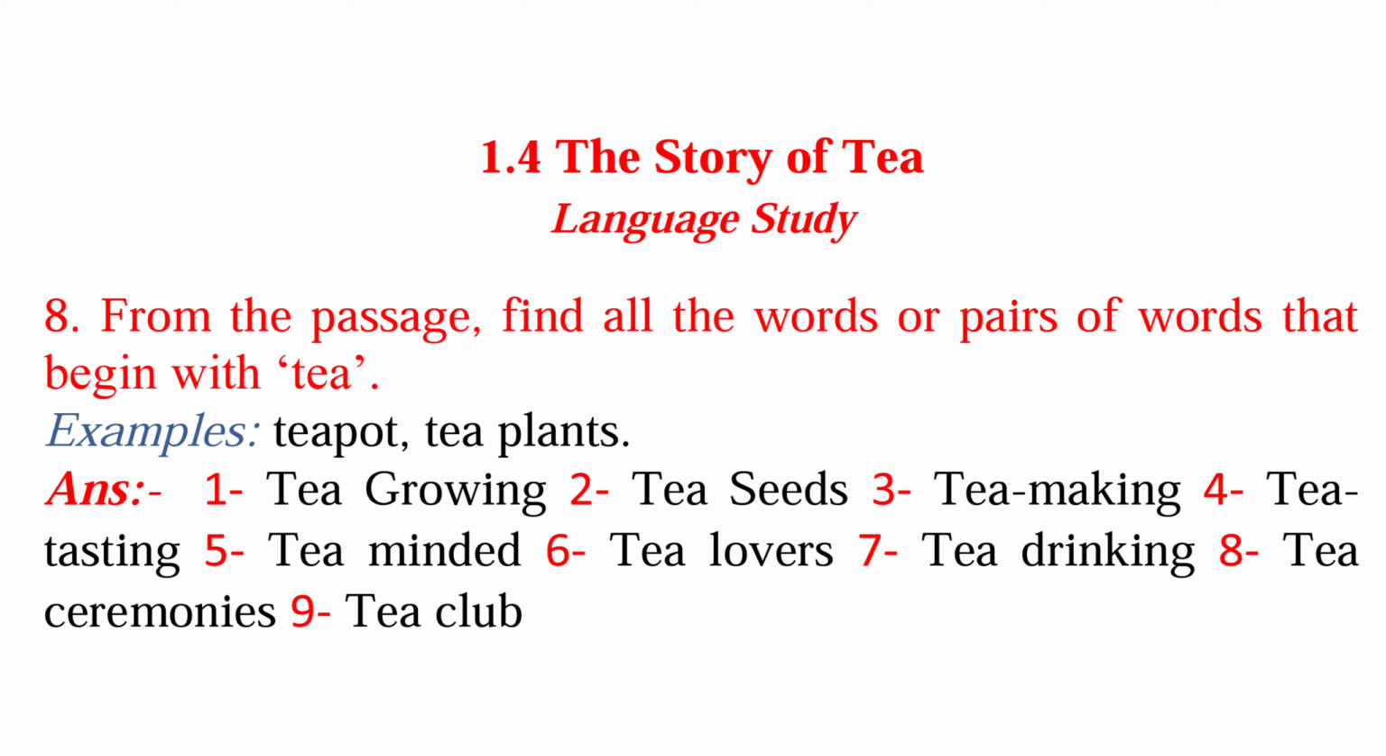passage find all words or pairs of words that begins with tea. Examples are teapot, tea plants. So answer is tea growing, second tea seeds, third tea making, fourth tea tasting, fifth tea minded, sixth tea lovers, seventh tea drinking, eighth tea ceremonies, and ninth is tea club.